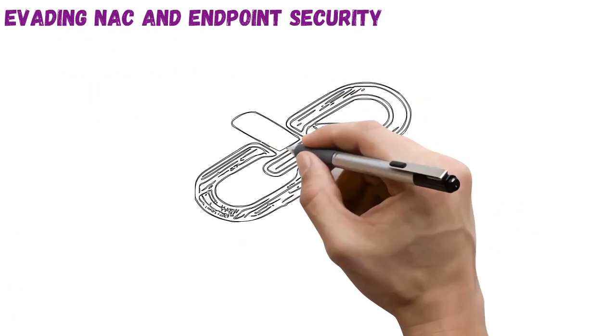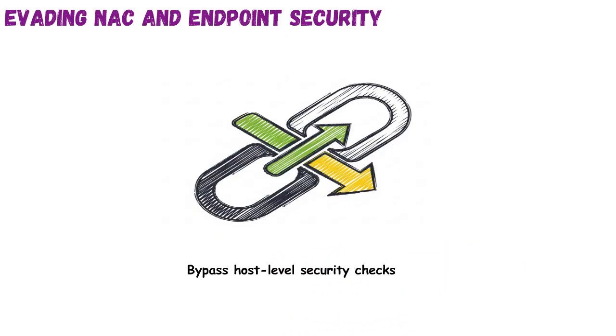Evading NAC and endpoint security. This topic focuses on how attackers avoid detection or restriction by endpoint agents and access control systems. Think of NAC like a security guard at the building entrance checking IDs. Attackers sneak in with fakes. NAC enforces device compliance before granting network access, while endpoint security blocks malware and unauthorized tools. Attackers spoof MAC addresses, use rogue DHCP servers, or deploy agentless devices to slip through.